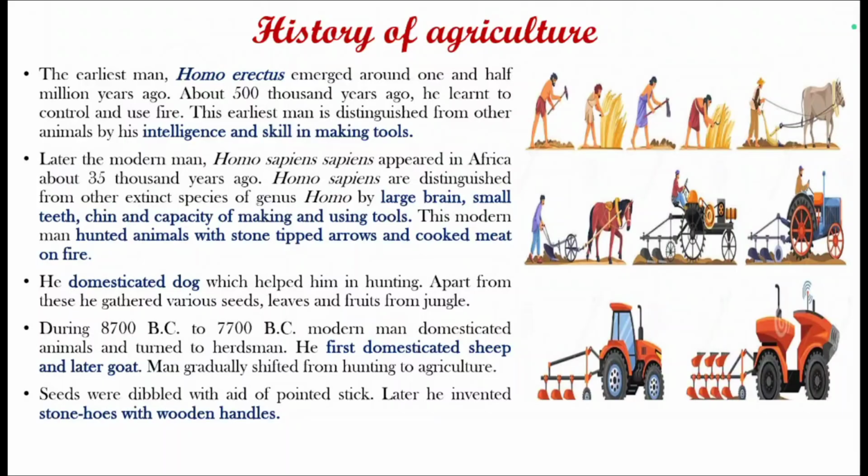During 8700 BC to 7700 BC, modern man domesticated animals and turned to herdsman. He first domesticated sheep and later he domesticated goat. Man gradually shifted from hunting to agriculture. Earlier, seeds were dibbled with the aid of a pointed stick. Later he invented stone hoes with wooden handles.